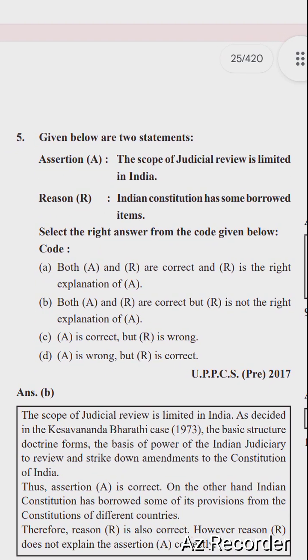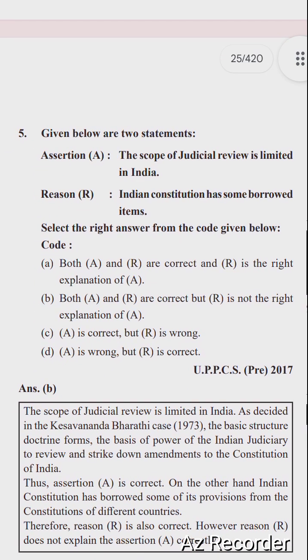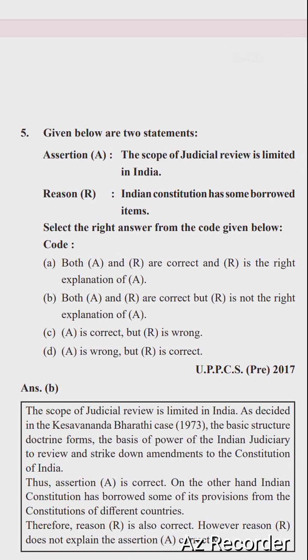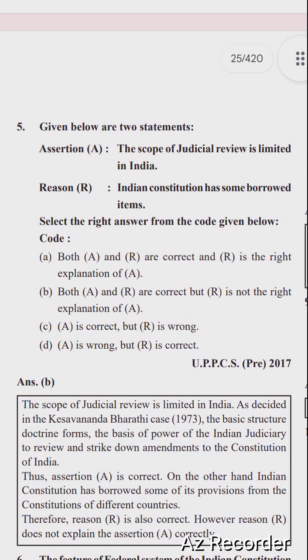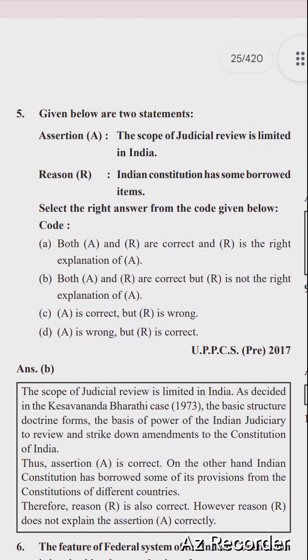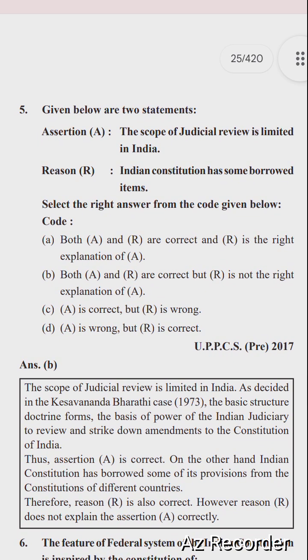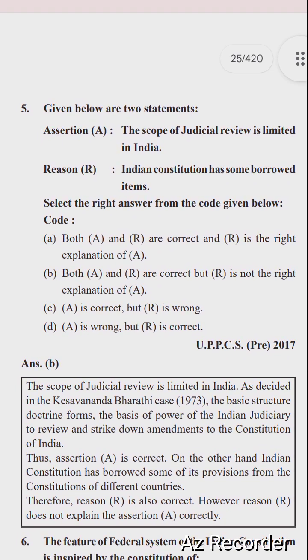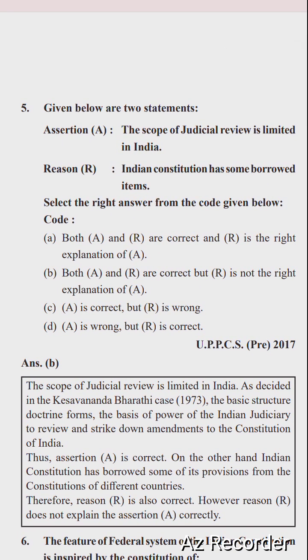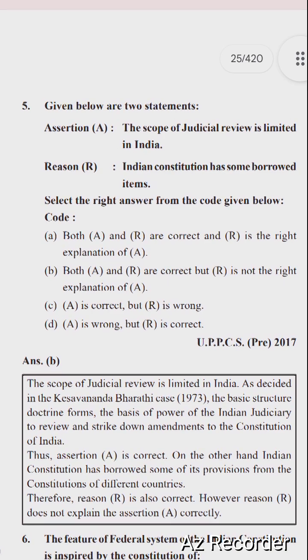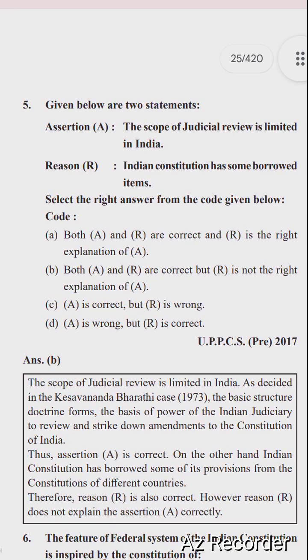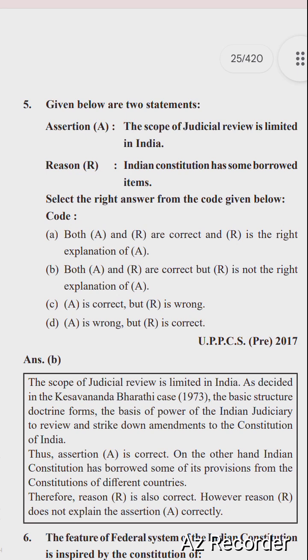So the next question is: given below are two statements, Assertion and Reason. Assertion: the scope of judicial review is limited in India. Reason: the Indian Constitution has some borrowed items. Select the right answer from the codes given below. Codes: both A and R are correct and R is the correct explanation of A; both A and R are correct, but R is not the correct explanation of A; A is correct but R is wrong; A is wrong but R is correct.